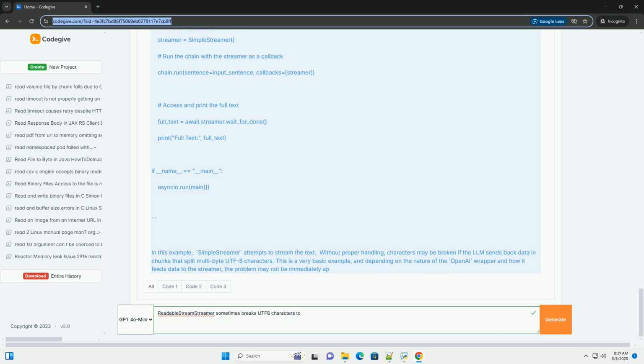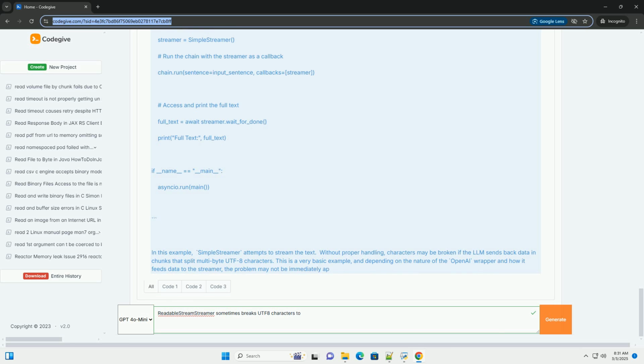Encoding/decoding mismatch: the stream of bytes coming from the LLM needs to be correctly interpreted, decoded, into a string using UTF8 encoding. If there's a mismatch between the encoding used to produce the bytes and the encoding used to decode them, you'll see corruption.